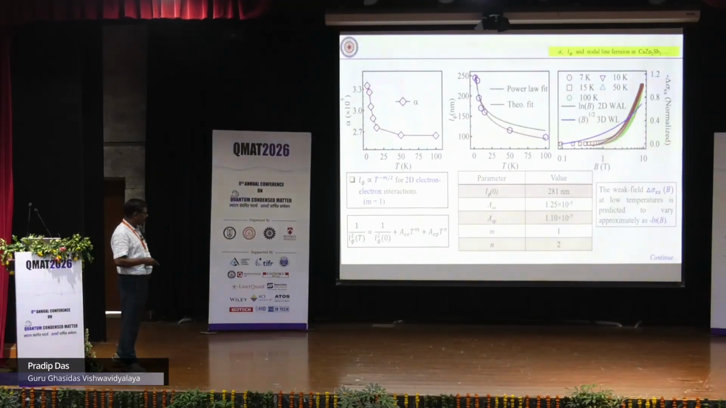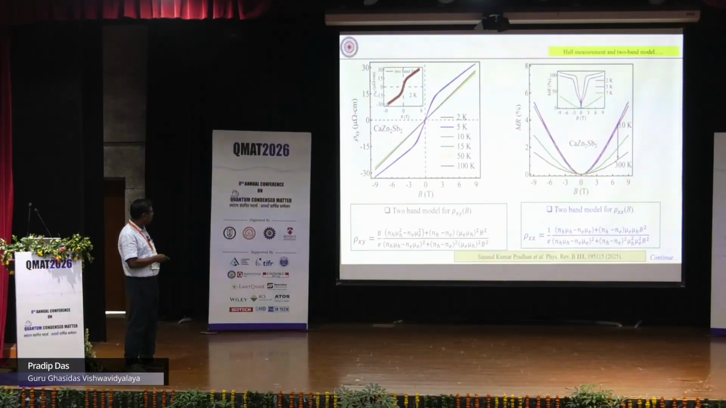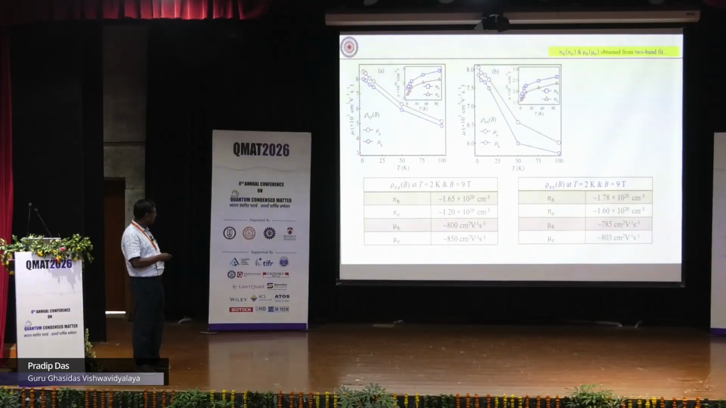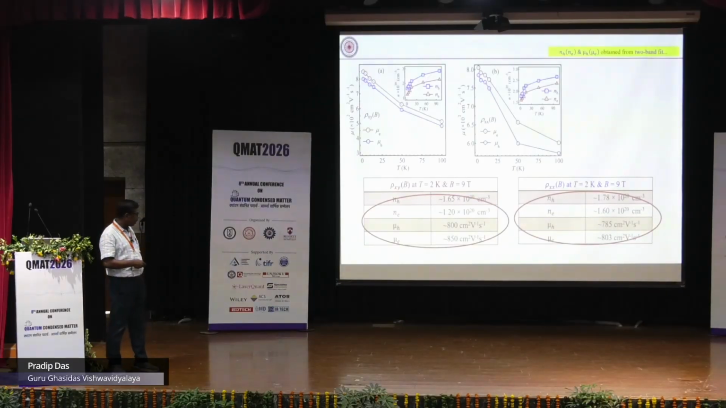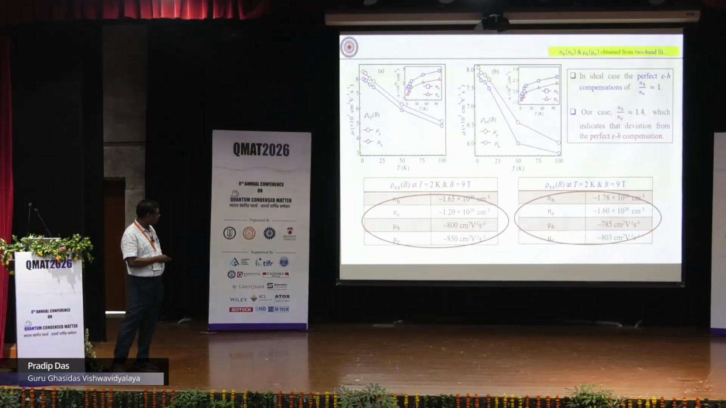And these are the different parameters L phi and AE. So this is also rho x. This is the Hall effect data, and we fitted it with a 2-band model. We have almost compensated electron and hole, and this is the mobility data. So this is all NE and NH. NH by NE is almost 1.4.